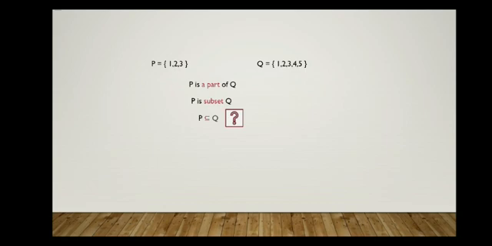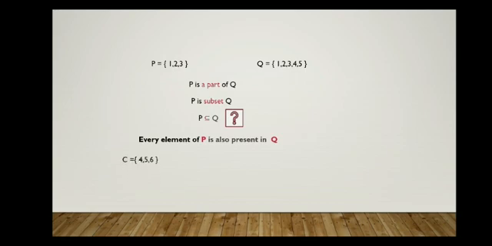We can say P is a subset of Q if every element of P is also present in Q. If you see here, P is having 1, 2, 3 as its elements. Every element of P is there in Q. So we can say P is a subset of Q. Okay. If every element of P is present in Q, then P is a subset of Q.